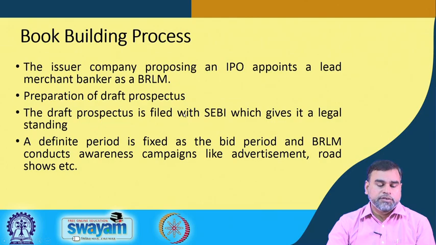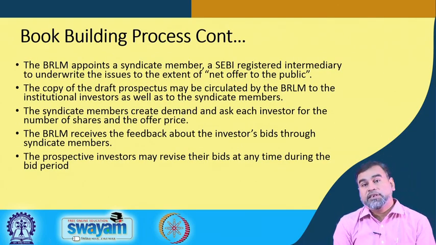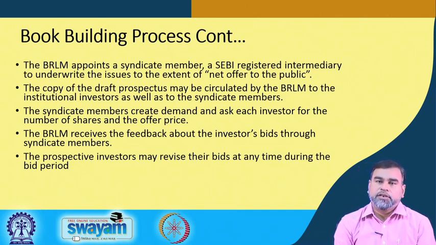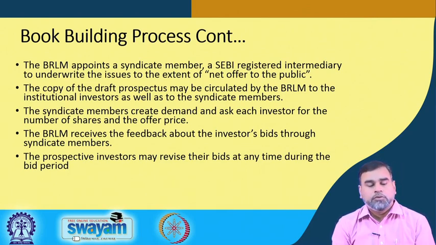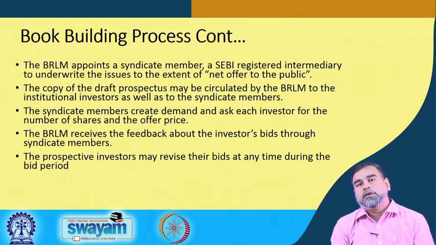Once this is done, the next step is that the book runner lead manager will appoint a syndicate member. The syndicate member is a SEBI registered intermediary. The basic job of the syndicate member is to underwrite this issue to the extent of the net offer to the public, and to create demand among the public.